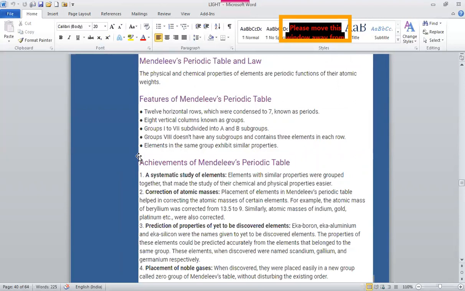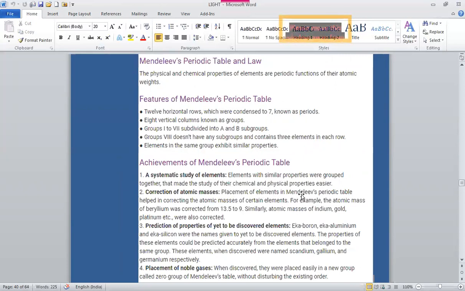In Mendeleev periodic table, the elements with similar properties were placed in the same group. A systematic study of elements, where elements with similar properties were grouped together, made the study of their chemical and physical properties easier.